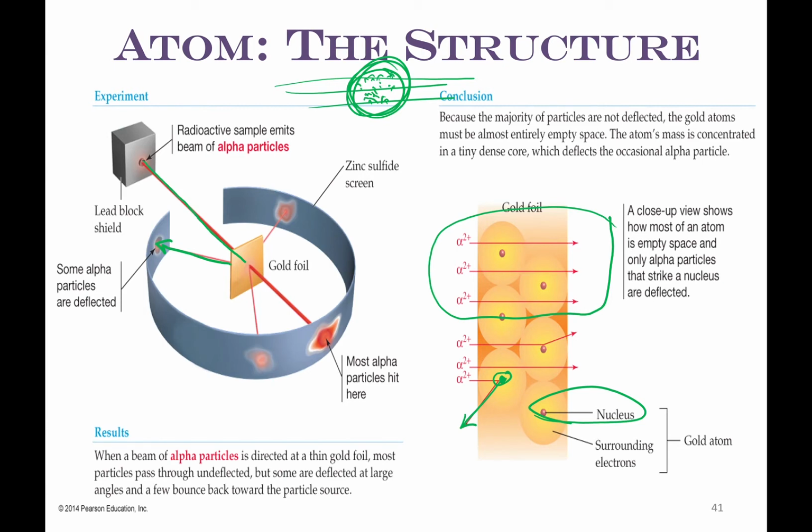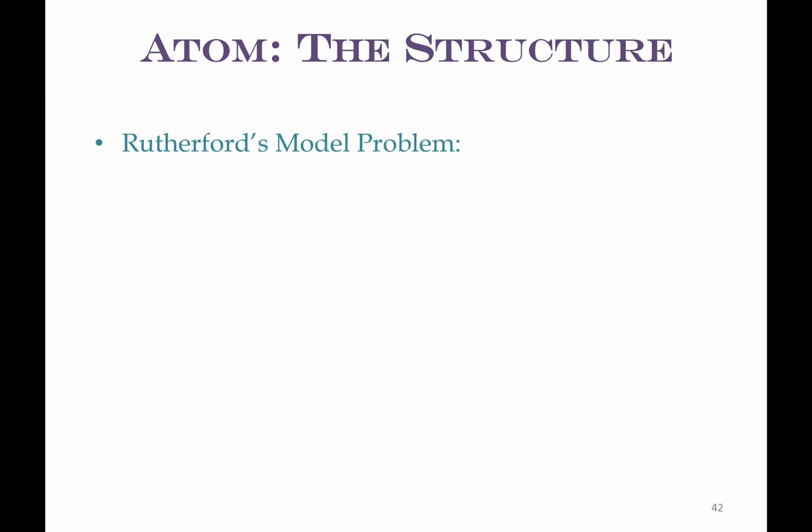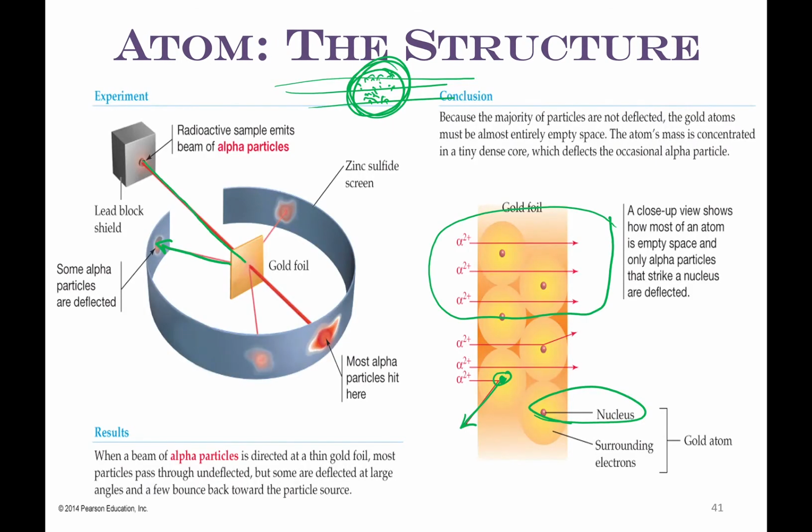So the gold foil experiment, this is Rutherford, by the way, his name was Rutherford. So Rutherford said that, let me go back a minute. So this is Rutherford's gold foil experiment, and he discovered the nucleus because these particles bounced straight back at him. They must hit something dense in the center of the atom.